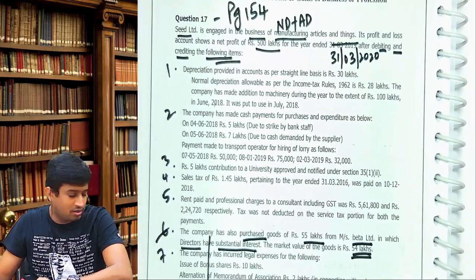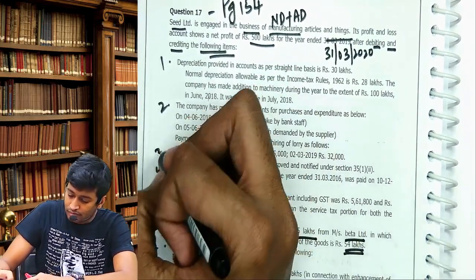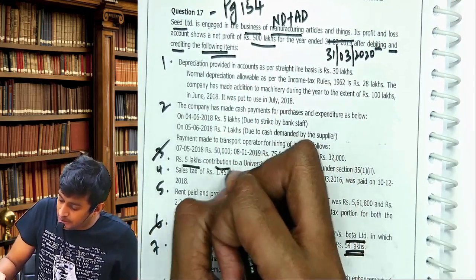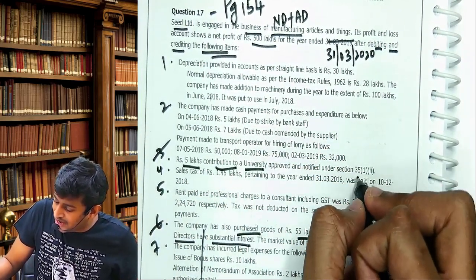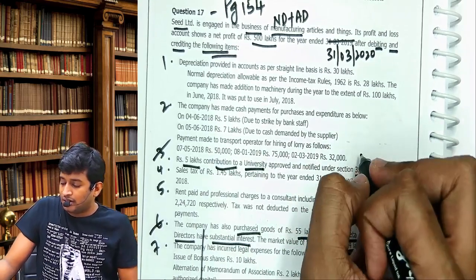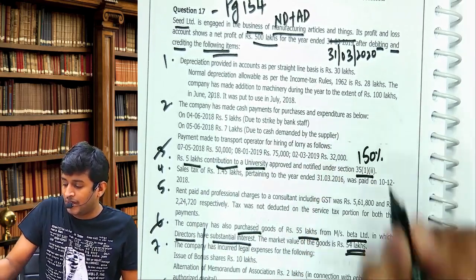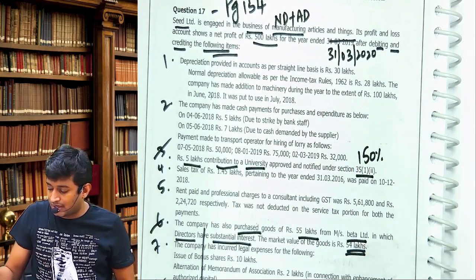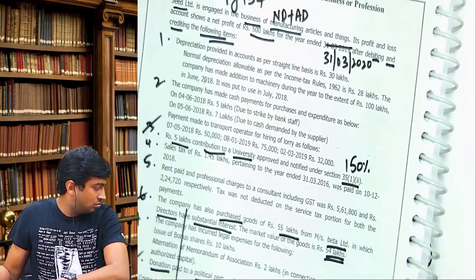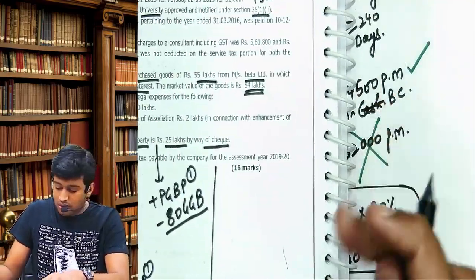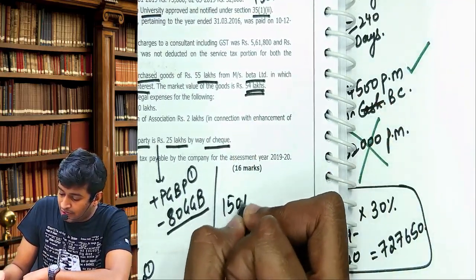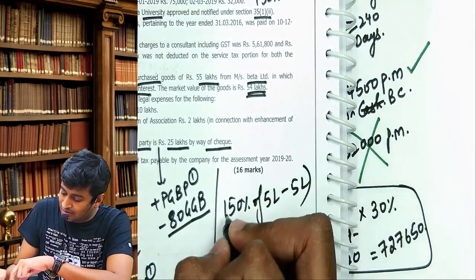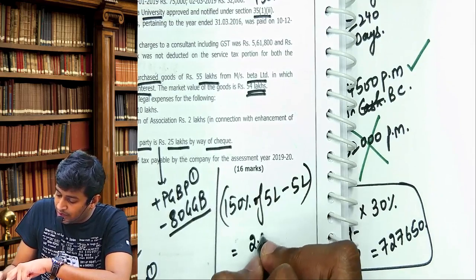So next, adjustment number 3. Rupees 5 lakhs contribution to university under section, that is 150%. Now listen how to do. You can do directly also: 150% of 5 lakhs minus 5 lakhs, that is 2.5.